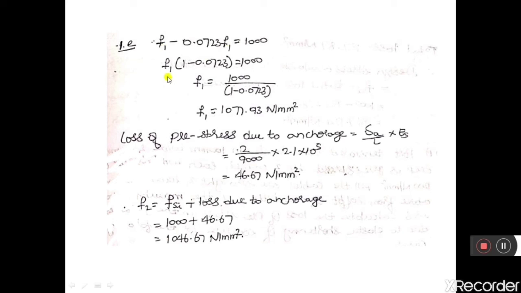This is the condition: 1000 is equal to F1 into (1 minus 0.0723), where F1 is taken as a common factor. So F1 is equal to 1000 by (1 minus 0.0723). Therefore F1 is equal to 1077.93 Newton per mm square.